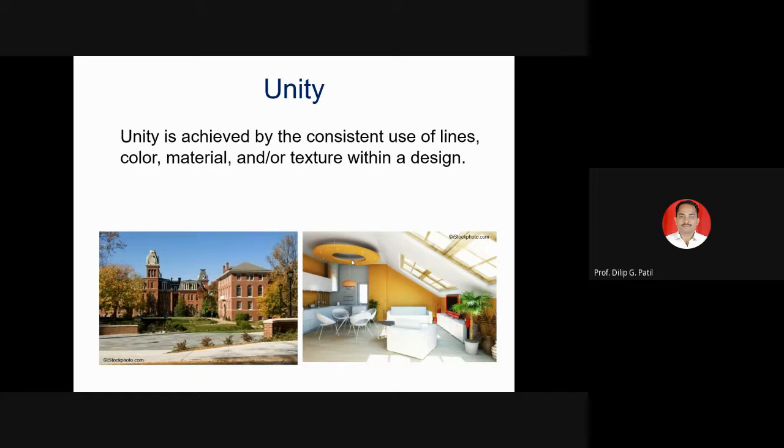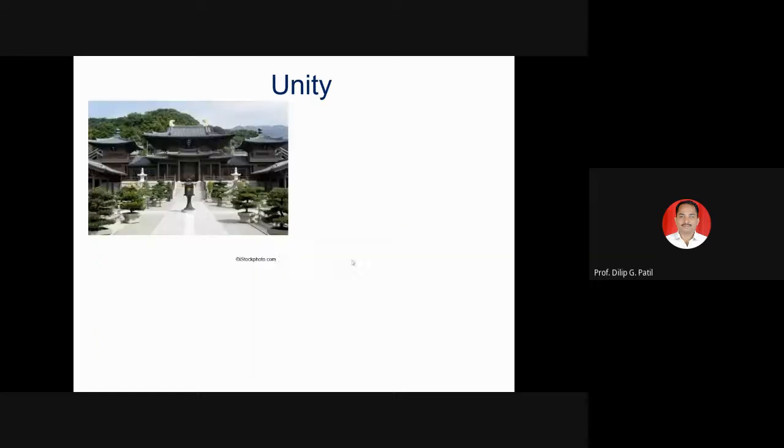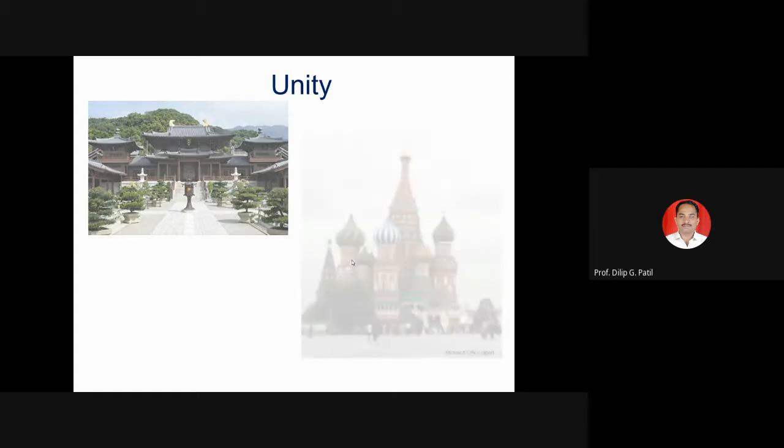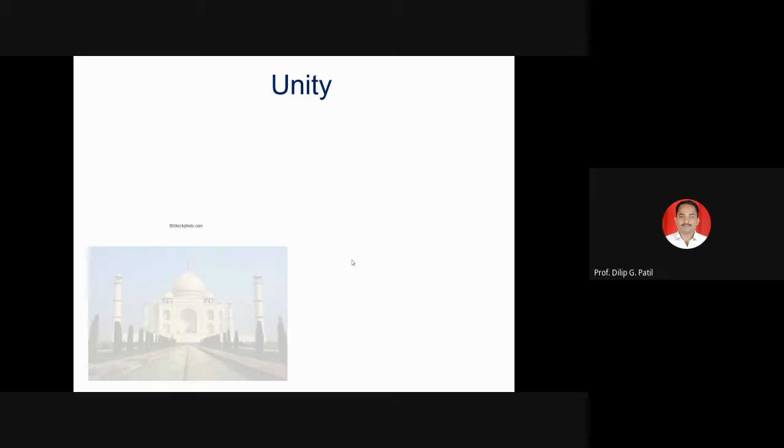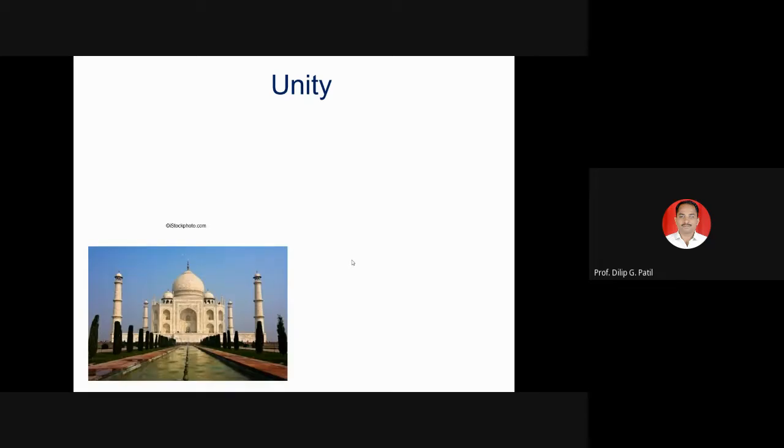Unity is achieved by consistent use of lines, colors, material and texture within a design. So overall, as a building, it should not be seen as different parts, but its impact should be like one whole structure, like the Taj Mahal.